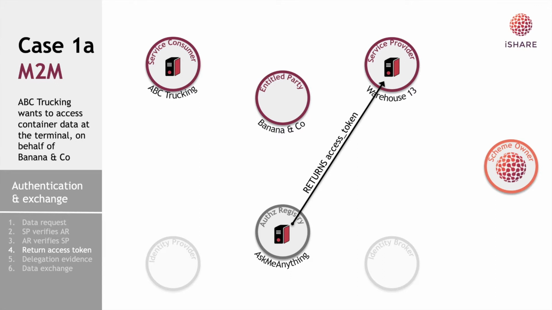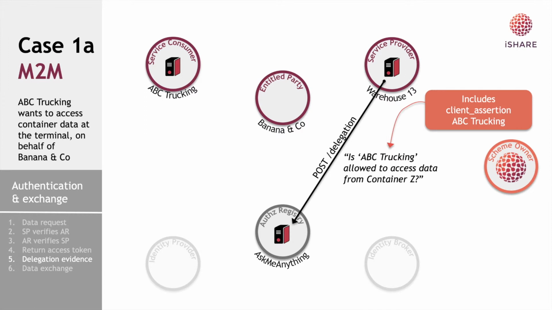Now Warehouse 13 will request the delegation evidence from the AskMeAnything. It will ask, is ABC Trucking allowed to access data from container Z? To do this, it will need to provide the client assertion of ABC Trucking, which ABC Trucking has sent in an earlier request. It has to do so that the AskMeAnything authorization registry knows that Warehouse 13 is allowed to ask this on behalf of ABC Trucking.